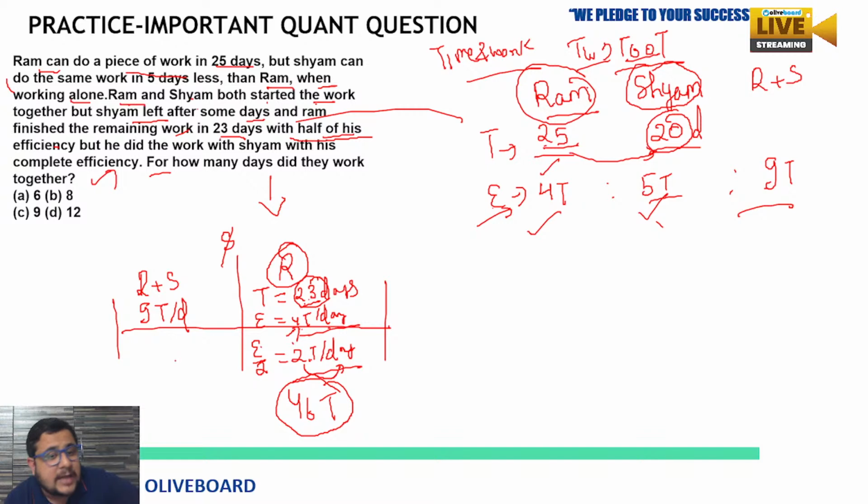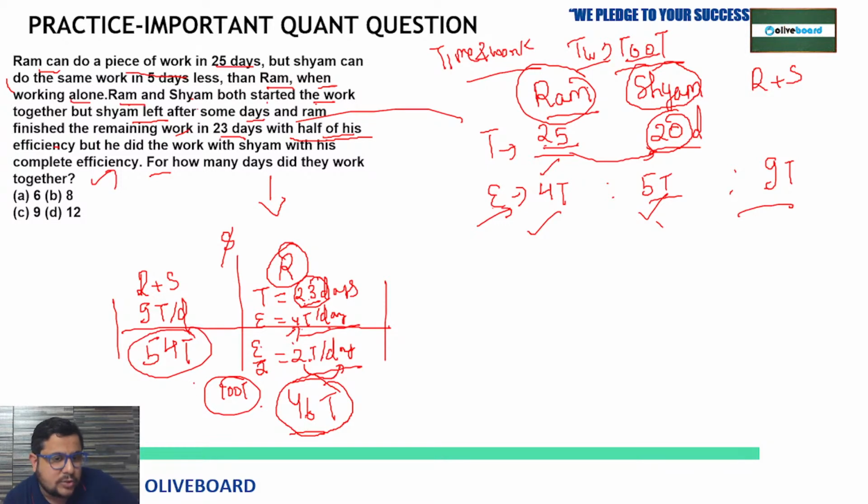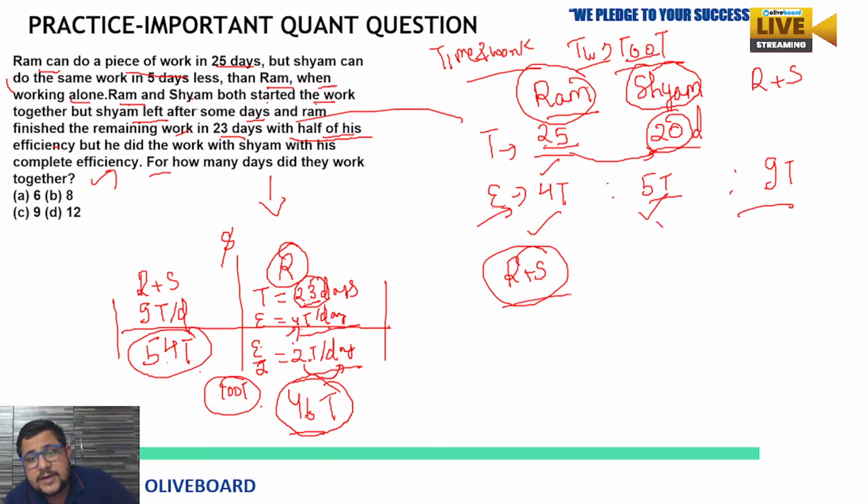So before that, how much work have they completed? Total, you know, 100 cups of tea were there. 46 was the remaining work. So initially Ram and Shyam finished how many cups of tea? 54. 100 minus 46. That you need to understand. So 54. Clear? So Ram plus Shyam finished how many cups of tea? You will say 54.